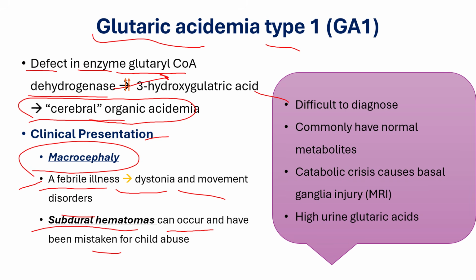This disease is difficult to diagnose because the infant appears normal at birth and commonly has normal metabolites except when they have a catabolic crisis. This can cause basal ganglia injury. In urine organic acid, you will see high urine glutaric acid. The treatment will include low protein diet and the prevention of catabolic crises.